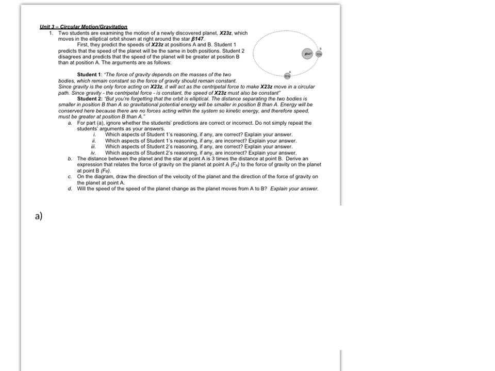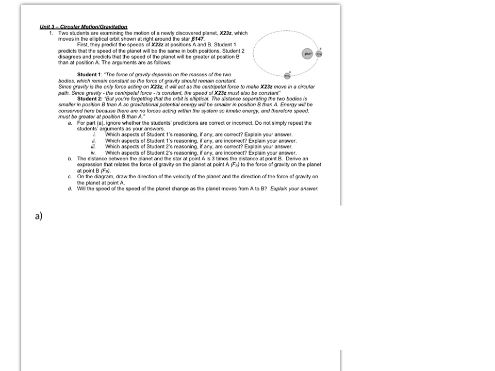Sometimes they will give you these argument ones, and you have to evaluate the quality of the argument. So let's go through each argument and talk about what parts are correct and what parts are incorrect. We don't necessarily need to say in this first part A which student overall is correct, but we do want to comment on which aspects of the reasoning are correct or incorrect. All right, so let's start with student one.